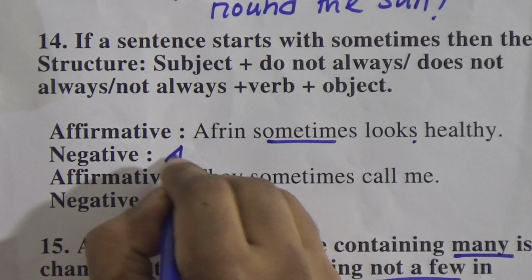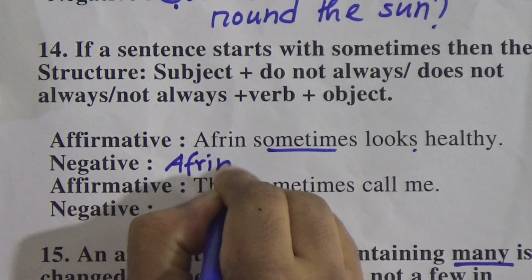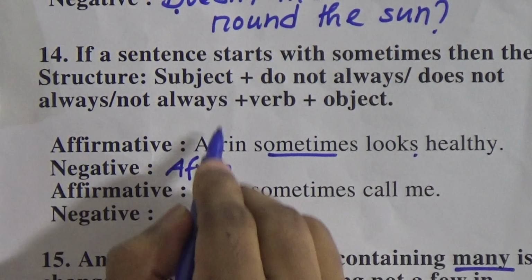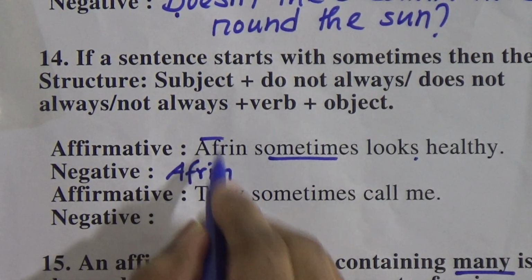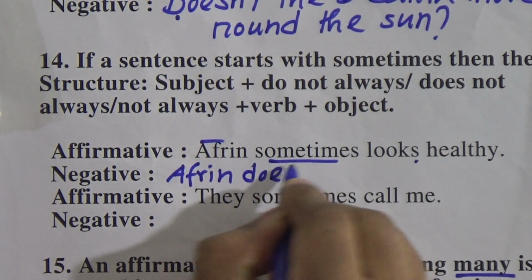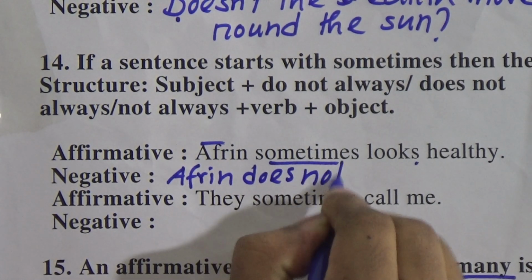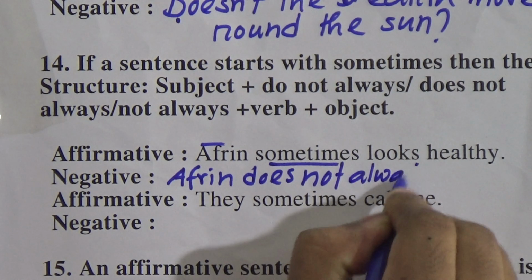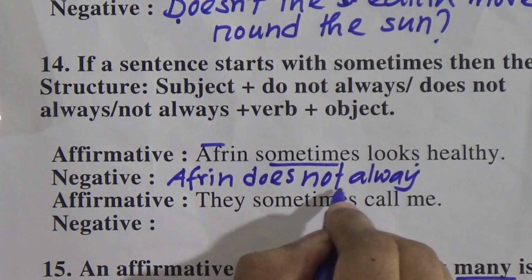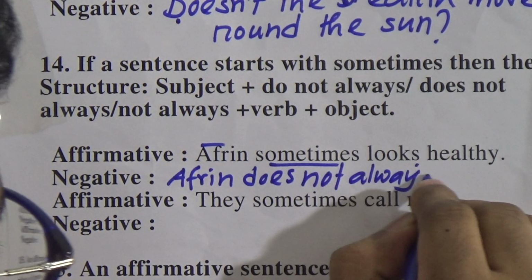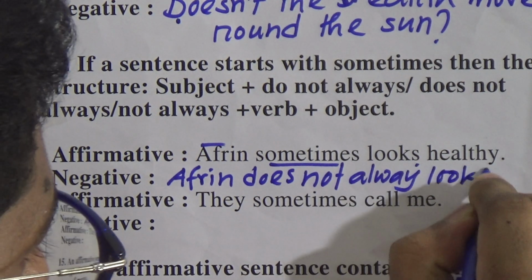So what we will use? Afrin is one person. That's why we will use does not. Subject third person singular number. Afrin does not always. In place of sometimes we have to use does not always, as Afrin is one. Look healthy.